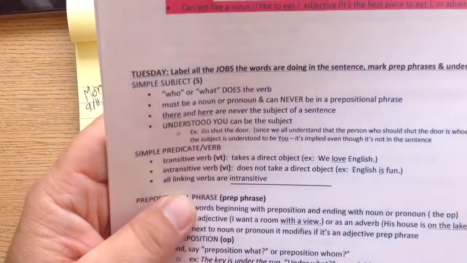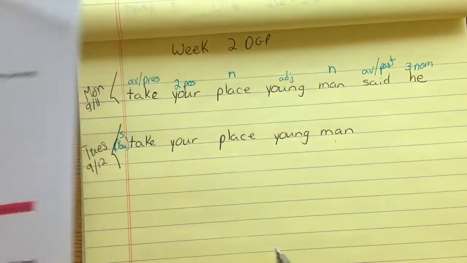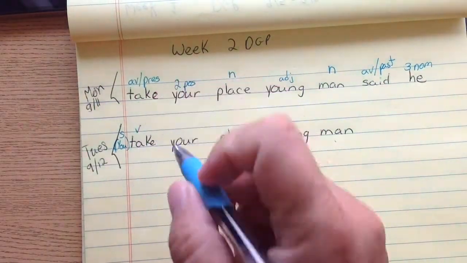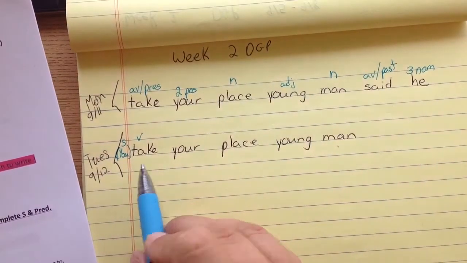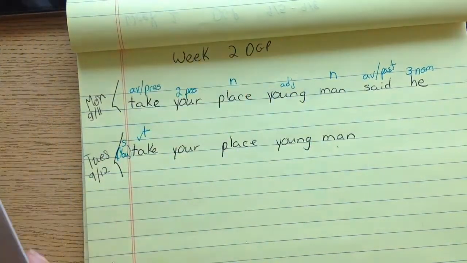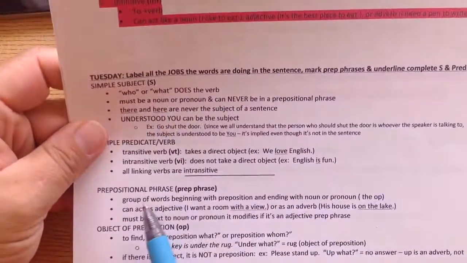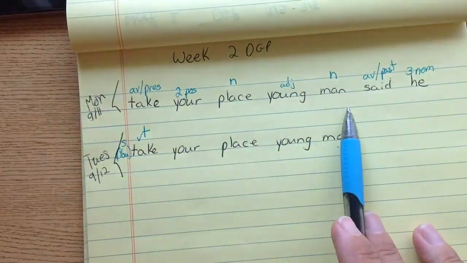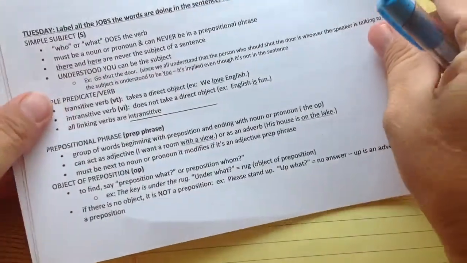Then we have our simple predicate, which is going to be the verb. We have to decide if it's transitive or intransitive. Take was the verb. We have to remember transitive is the verb is done to something, and intransitive is it's not. So take what place, so that is a verb transitive. And we're done with that. So we go on, we go back to prepositional phrases. We didn't have any prepositions on Monday, so we can't have any prepositions on Tuesday. So if we don't have a preposition, we don't have an object of the preposition.